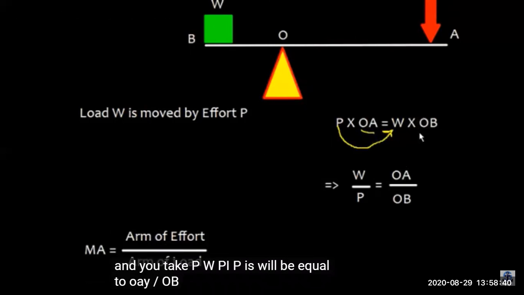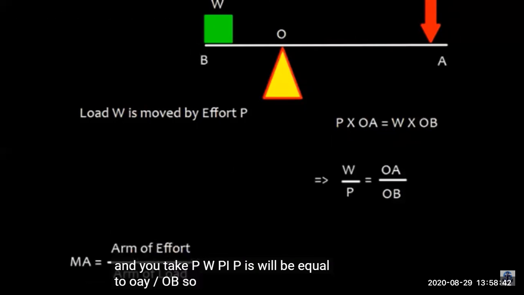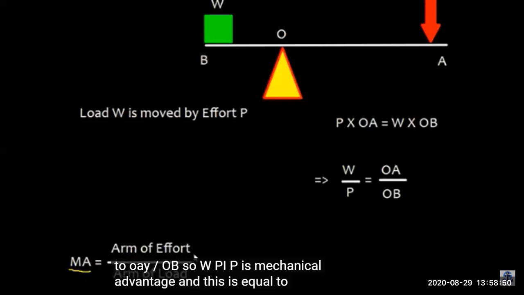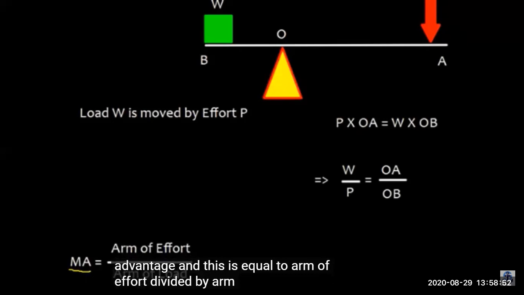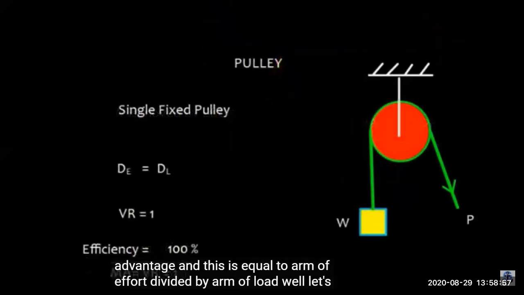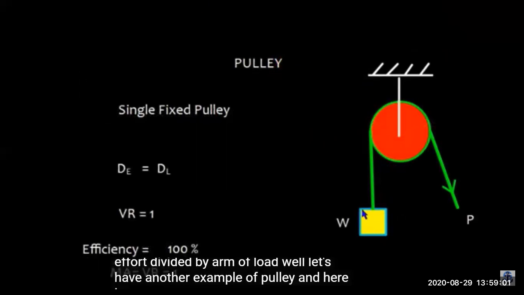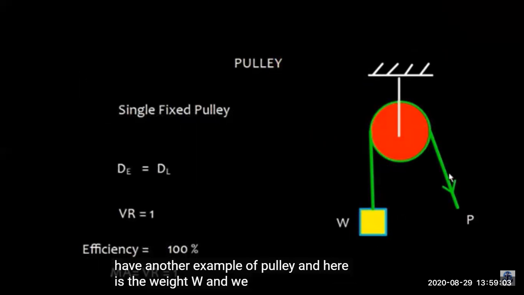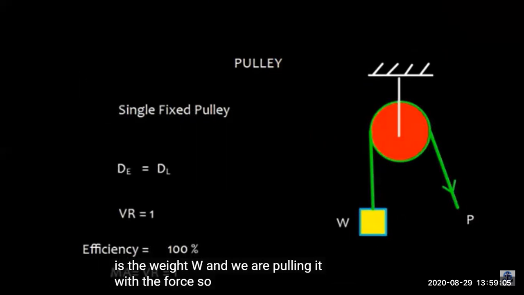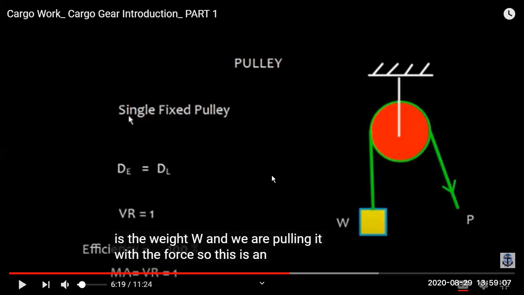Mechanical advantage is equal to the arm of the effort upon the arm of the load. So mechanical advantage is effort upon load, that is P upon W. Now we are taking an example of a pulley.